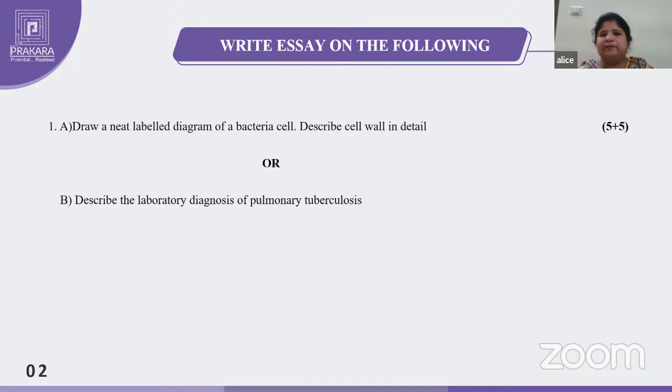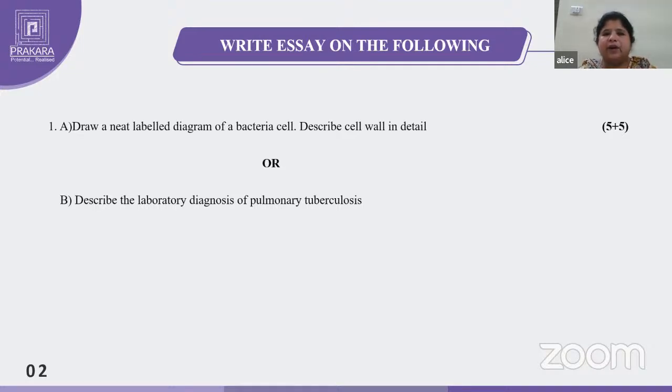So again, I am repeating the answer for this question. First, label the diagram of the bacterial cell. So you have to draw the diagram of the bacterial cell and label it, and describe the cell wall: first cell wall functions, gram positive cell wall, gram negative cell wall diagram. So here you have to draw 3 diagrams completely. Then gram positive cell wall components and gram negative cell wall components, main differences, next demonstration and cell wall deficient forms. I think this is clear, you understand.